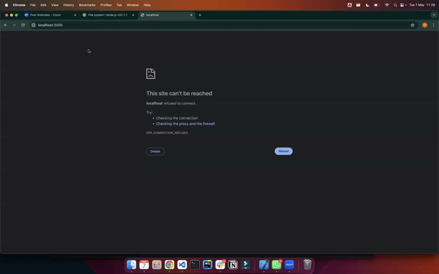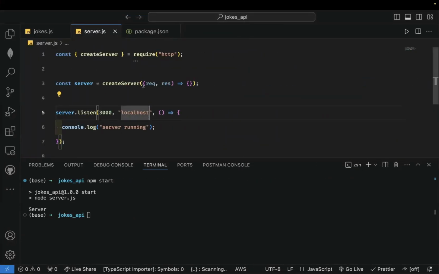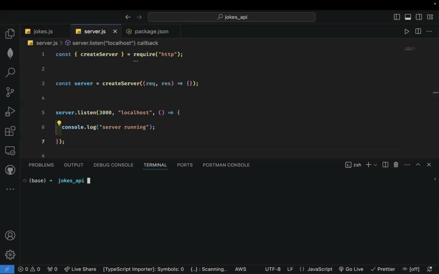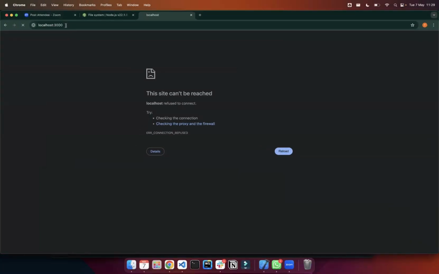Okay, so we're not handling our requests at this point, but we have our server running. So let's run the server and see if our server is truly running. I'm going to do npm start to start the server, and then you see that our server is running. We now have a server running, and if I do this again, it's going to keep loading.